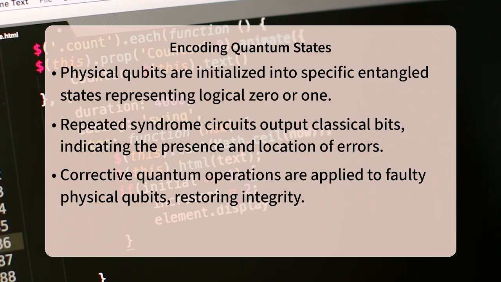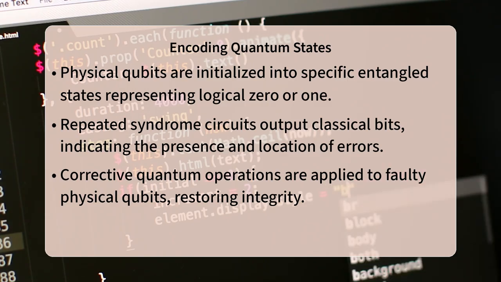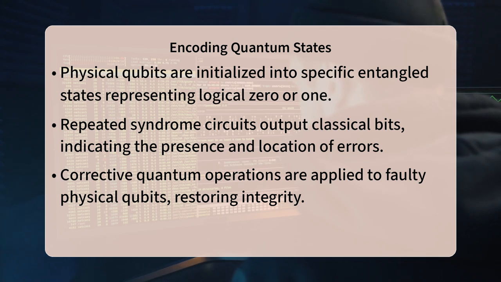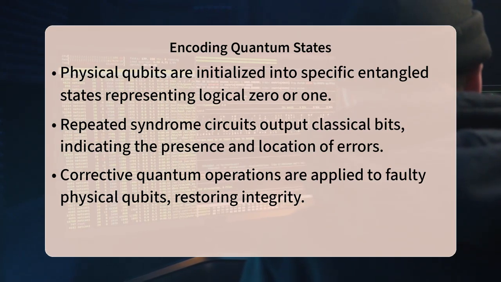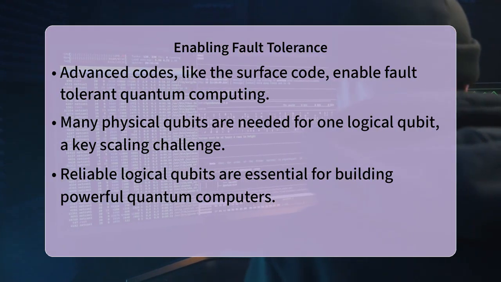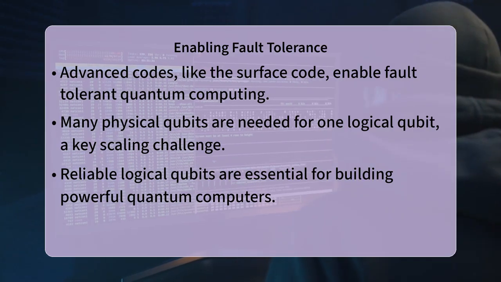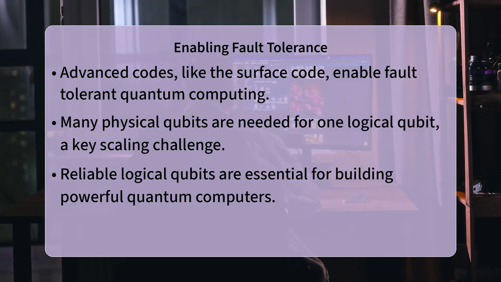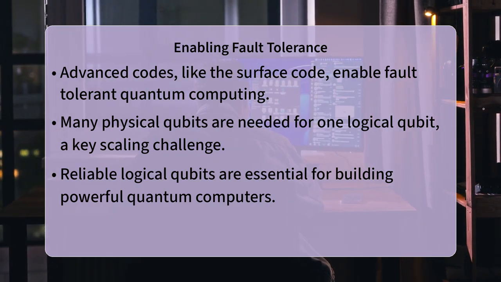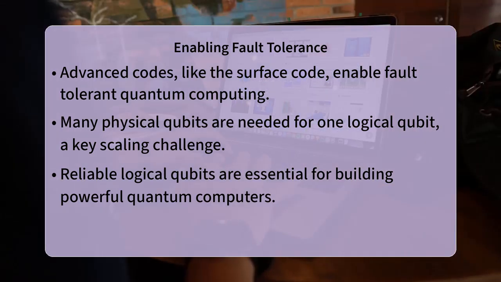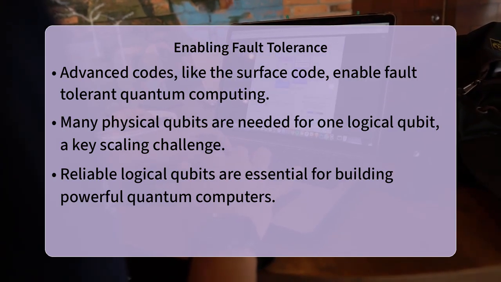This process is incredibly complex, involving sophisticated quantum error correction codes like the surface code, which is a leading candidate for fault-tolerant quantum computing. The surface code, for instance, might require hundreds or even thousands of physical qubits to reliably encode just one logical qubit. This overhead is a critical challenge in scaling quantum computers, but it is also what unlocks the path to truly powerful, fault-tolerant systems. Without such encoding, the inherent fragility of physical qubits would make any large-scale quantum computation impossible, as errors would accumulate too quickly, corrupting all results.